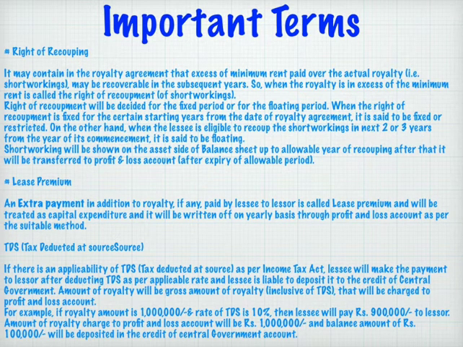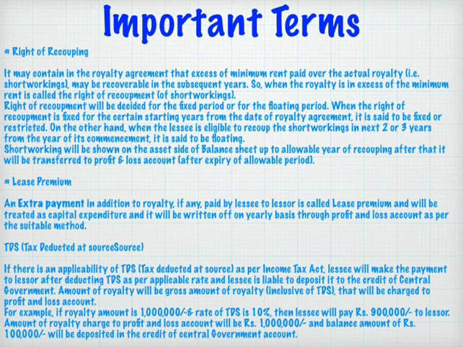The next term is TDS, that is tax deducted at source. If there is an applicability of TDS as per the Income Tax Act, the lessee will make the payment to the lessor after deducting TDS at the applicable rates, and the lessee is liable to deposit it to the credit of the central government. The amount of royalty will be the gross amount of royalty inclusive of TDS, which will be charged to profit and loss account. Let us take one simple example for this.